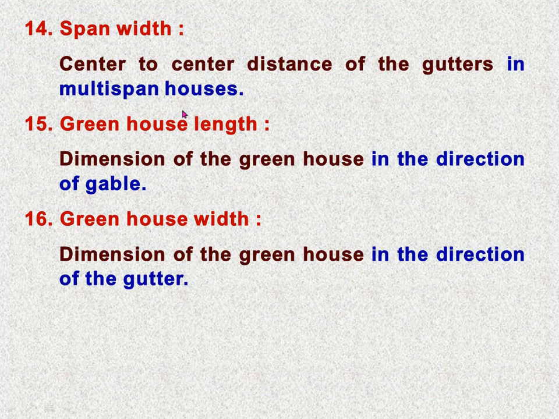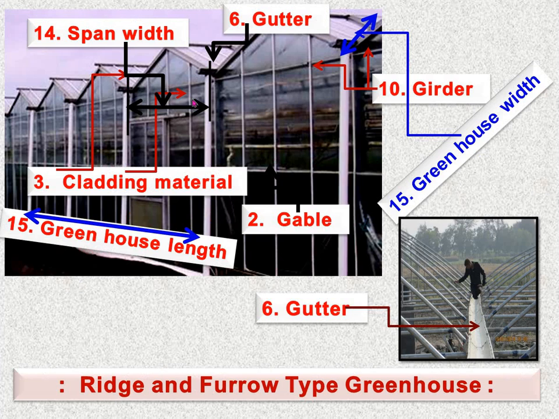Then span width, the center to center distance of the gutters in the multi-span greenhouse. See in the figure, here the center to center distance is termed the span width. So in the multi-span greenhouse, the distance between two gutters is called the span width.